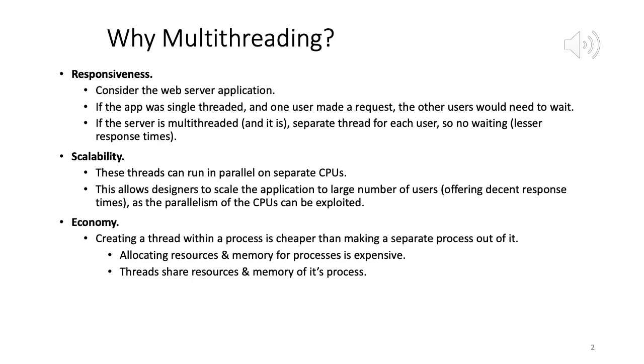Scalability, right? These threads can run in parallel on separate CPUs. This allows designers to scale the application to a large number of users, offering decent response times, as the parallelism of the CPUs can be exploited. We know that modern machines have multiple CPUs. Even the smallest of machines, as we have discussed, have 4 to 6 to 8 CPUs. Larger machines may even have hundreds and thousands.